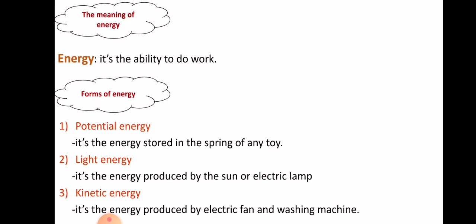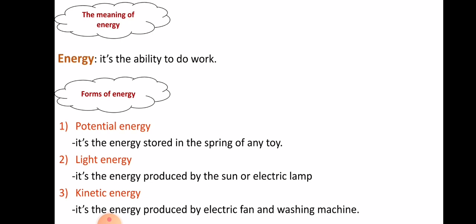When cars are in a stable state, they have potential energy, and when we operate them, this potential energy changes into kinetic energy. So we can see kinetic energy also in electric fans. When we operate them, they start to move, and the washing machines also.